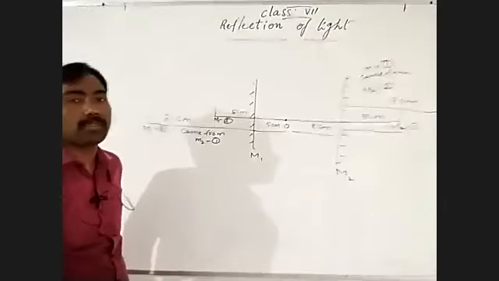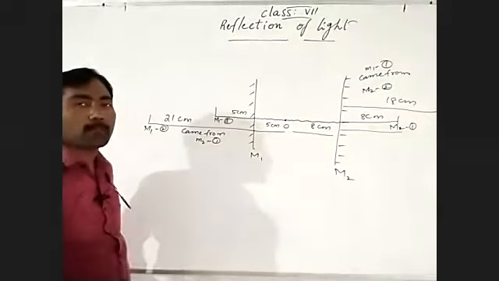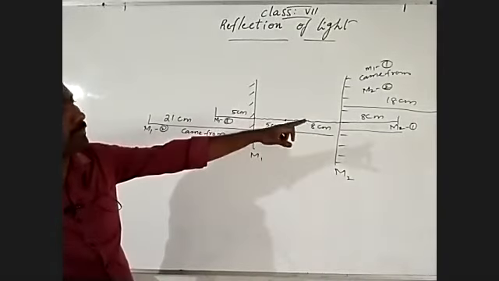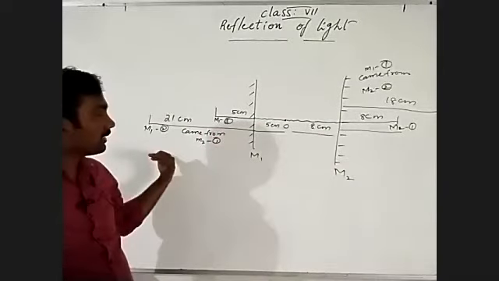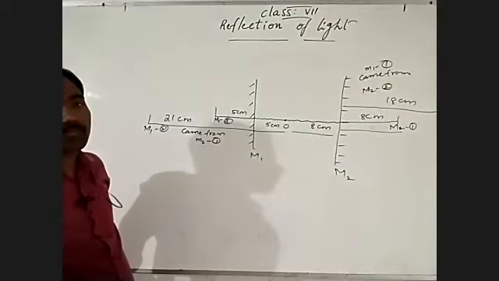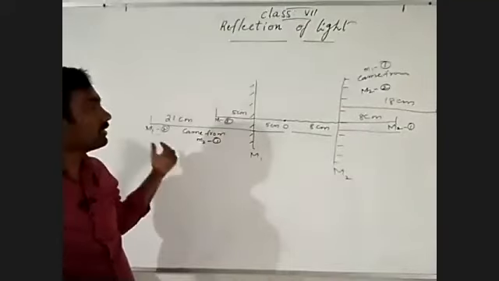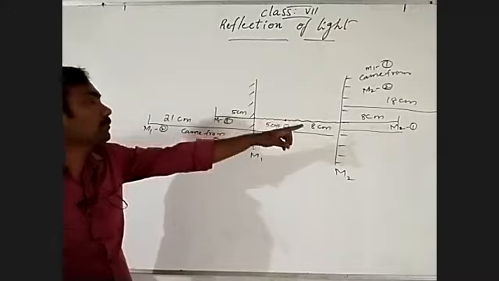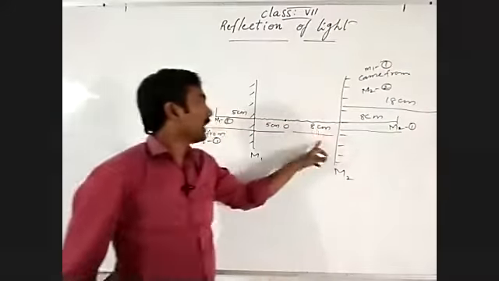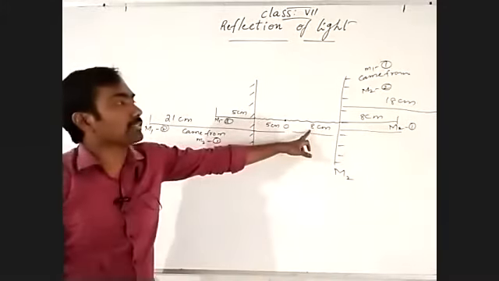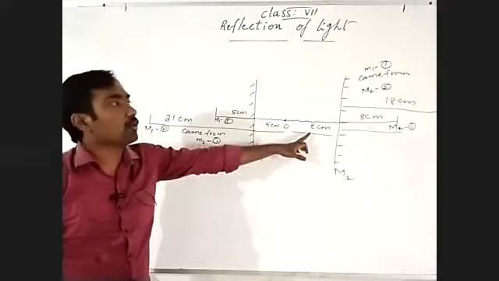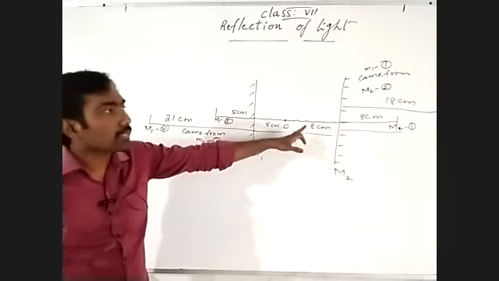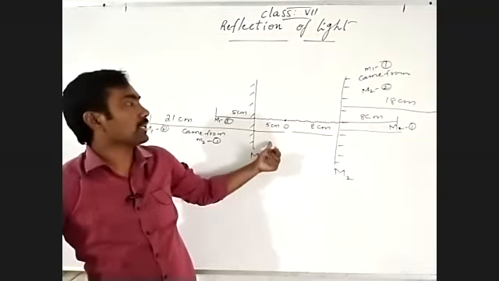Now again, the second image should form again in that mirror. That second image: 18 plus 8 is 26, 26 plus 5 is 31.